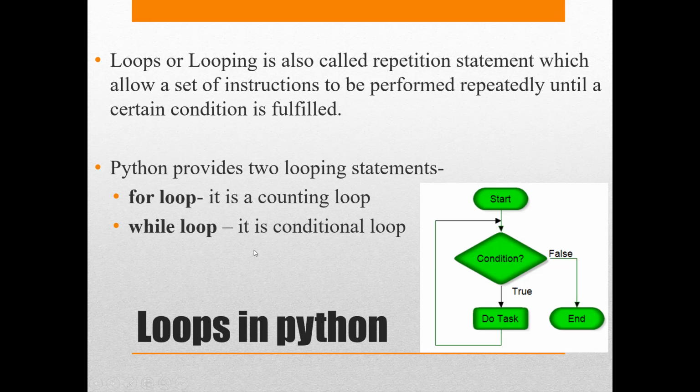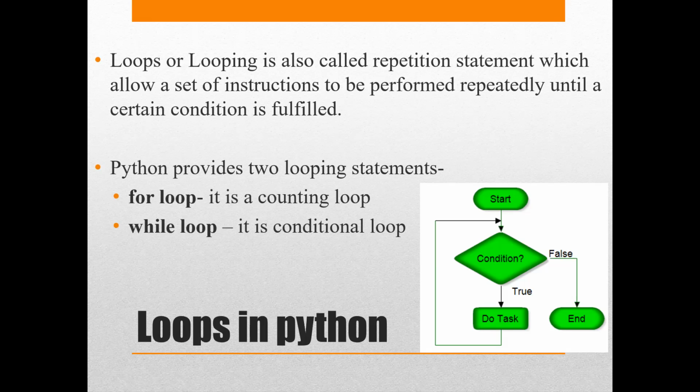Generally, when I am not aware of the count and it is based on a condition, just the way I gave you the example a few minutes back, where I am asking the user, do you want to continue? If he says yes, the continuity depends upon his saying yes.